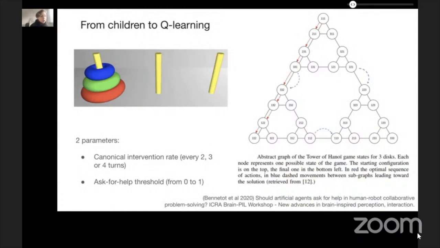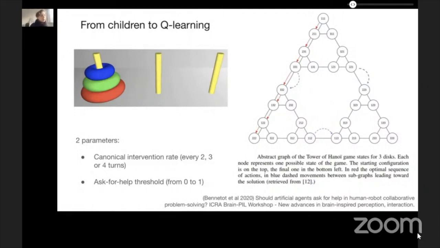We want to check if, when solving a simple closed-ended task, receiving help from an expert accelerates the learning of this task depending on whether the intervention is canonical or requested by the agent. In other words, whether the learning is driven by the teacher or by the learner.